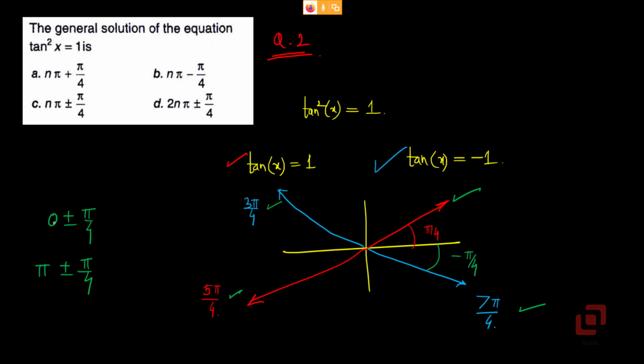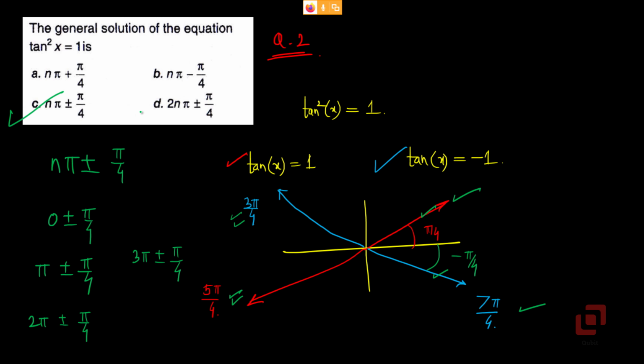And then from 0, if you go to 2 pi plus or minus pi by 4, you'll again get these two. Okay, pi by 4 and minus pi by 4. If you go to 3 pi plus or minus pi by 4, then you will get 3 pi by 4 and 5 pi by 4 again. Okay, so what is the observation? The general solution is n pi plus or minus pi by 4. Okay, that is option C.